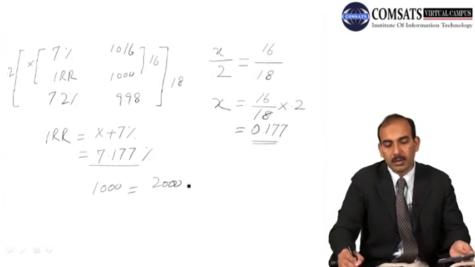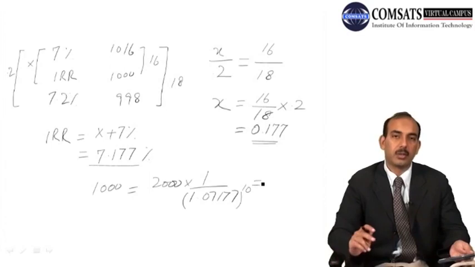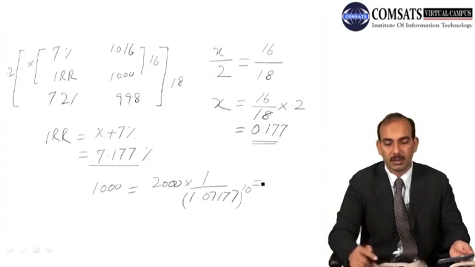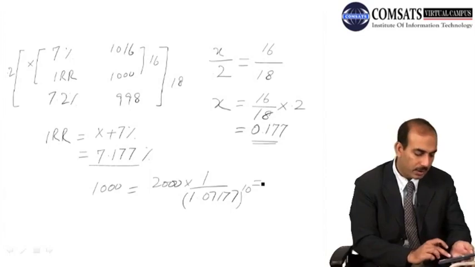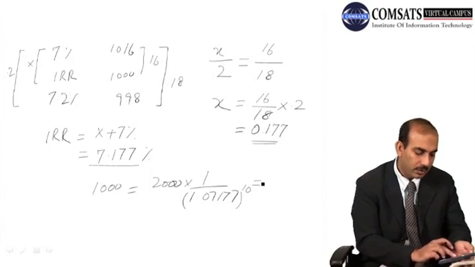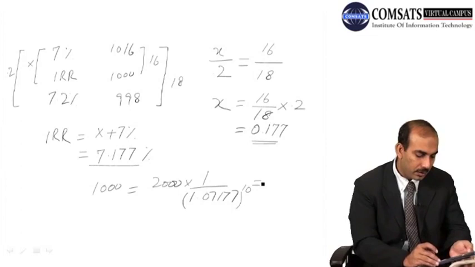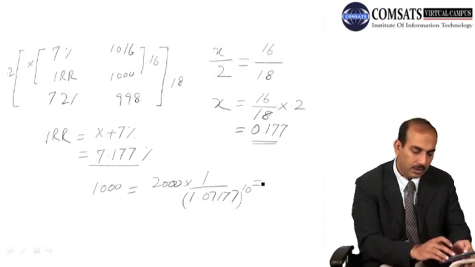So if we use this rate and we calculate, we use the same equation of that $1,000 with an internal rate of 1.07177 whole power 10. अगर हम इसको calculate करें तो it should be either exactly equal to 1000 or with a very minor difference from 1000. So let's solve it using the scientific calculator. 1.07177 whole power 10 is equal to 1.999, and let's take an inverse of it.